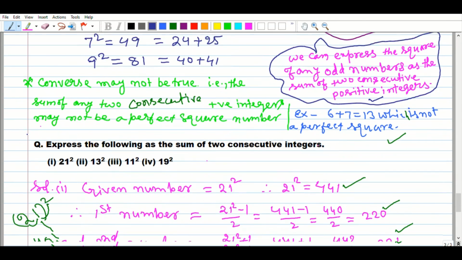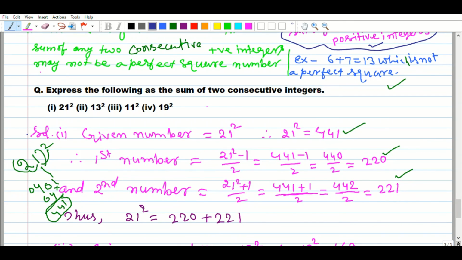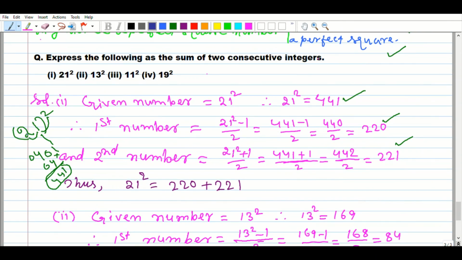So now let's take the example. Express the following as the sum of two consecutive integers: 21 square, 13 square, 11 square, 19 square. You know how to find the square very well, isn't it? So the given number, you write here 21 square equals 441. The first number: subtract 1 from it, the result 440, divided by 2, is 220. The second number is (21 square plus 1) by 2, 441 plus 1 is 442, half of 442 equals 221.